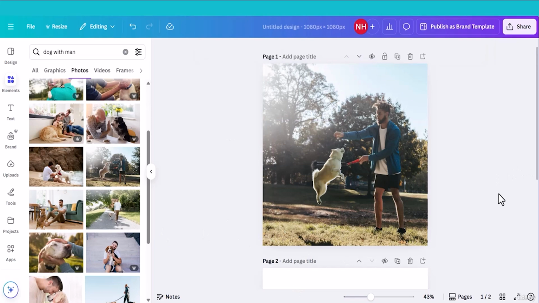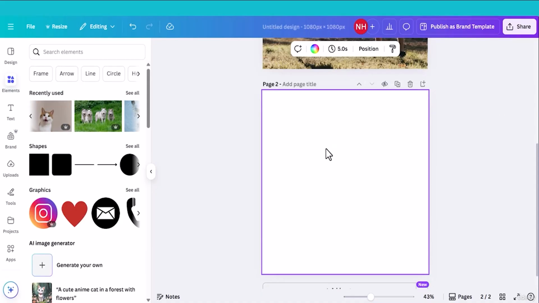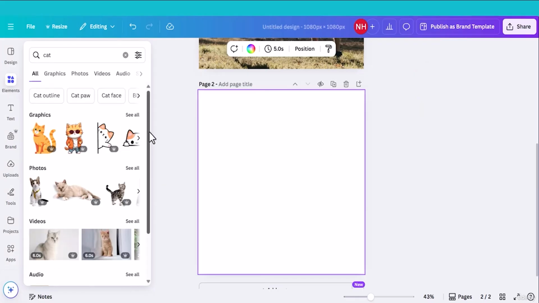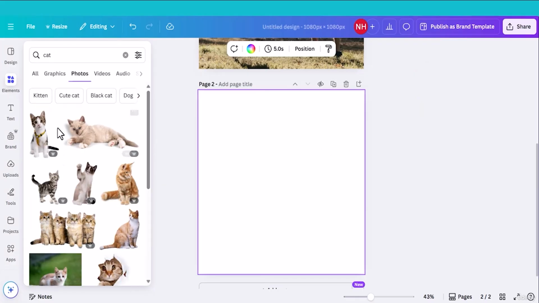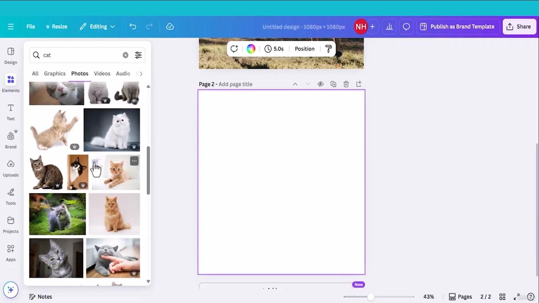With Magic Grab, I can add different objects in an image. For example, I want to add a family member, for example a cat. So what I'll do now, I'm choosing a blank canvas. Let's head back to the element tab and type cat, press enter. Now I am choosing the perfect family member. This one is good. Let me find a funny cat. This can be a good family member. Let me select this one.